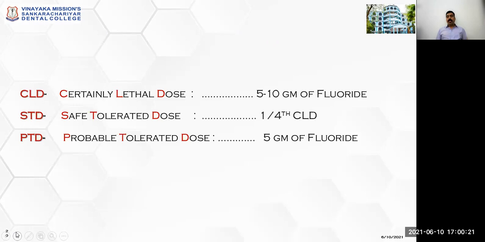So apart from the toxicity, we should know the dosage of fluoride. CLD means certainly lethal dose, that is 5 to 10 gram of fluoride. STD means safe tolerated dose, that is 1/4 of the certainly lethal dose, 0.4. PTD means probable tolerated dose, that is 5 gram of fluoride is a probable tolerated dose.